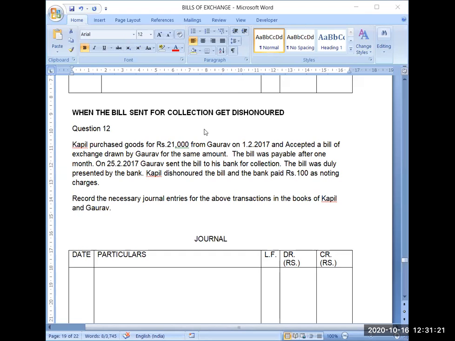The bill was payable after 1 month on 25th Feb 2017. Gaurav sent the bill to his bank for collection. The bill was duly presented by the bank. Kapil dishonored the bill and the bank paid ₹100 as noting charges.